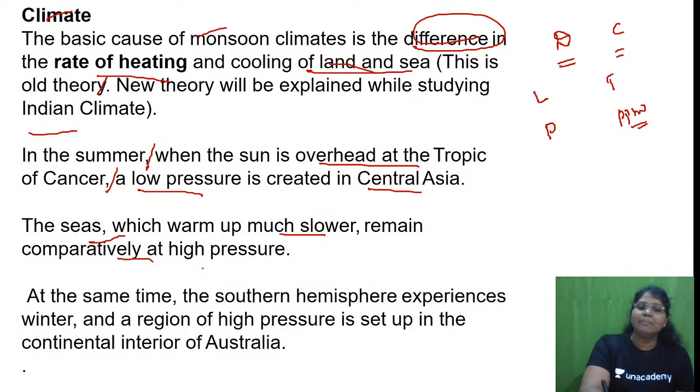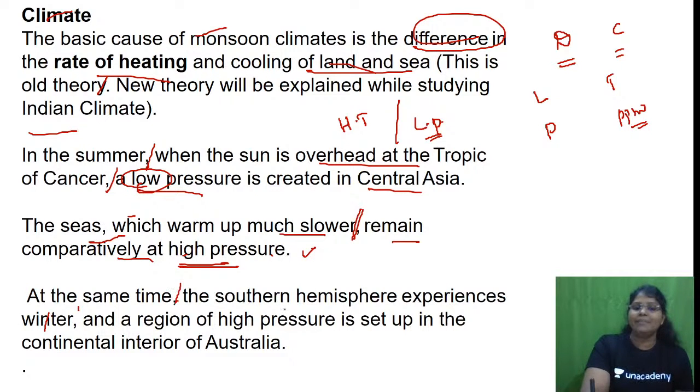The sea remains comparatively high pressure because of low temperature. Here, intensely heated means high temperature, so low pressure. Isn't it? Whereas this is not the same with respect to seas. Seas, which warm up much slower, remain comparatively high pressure.